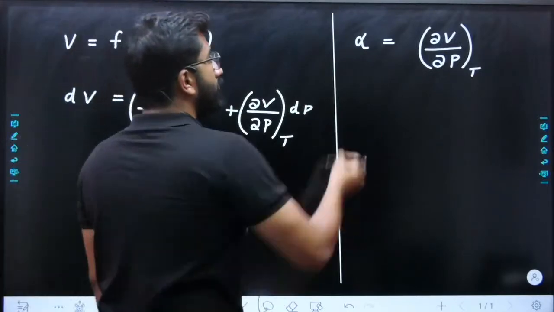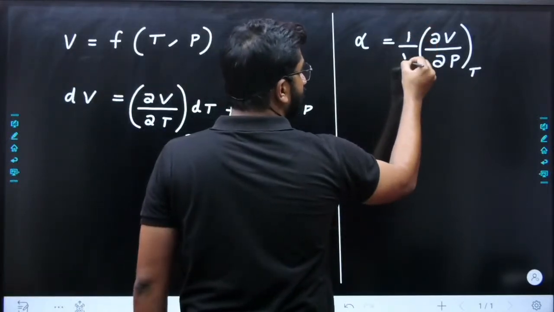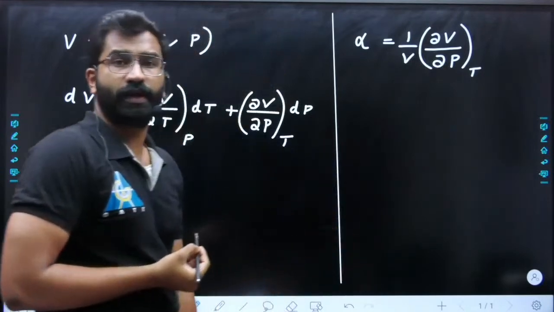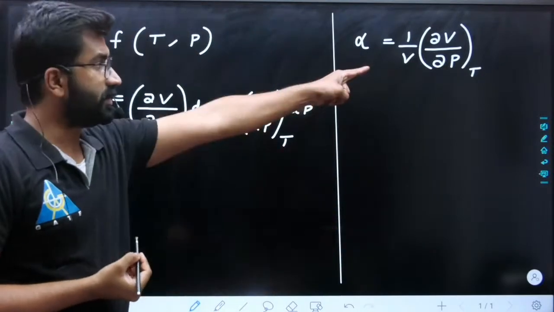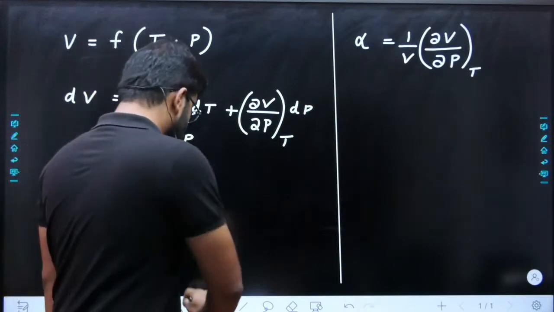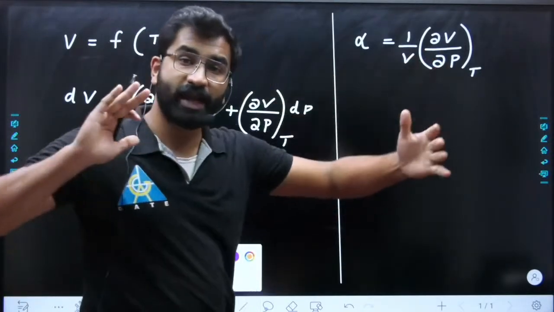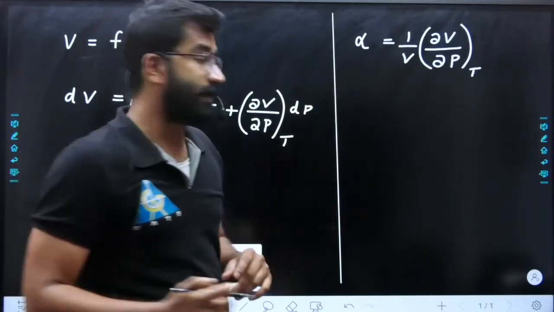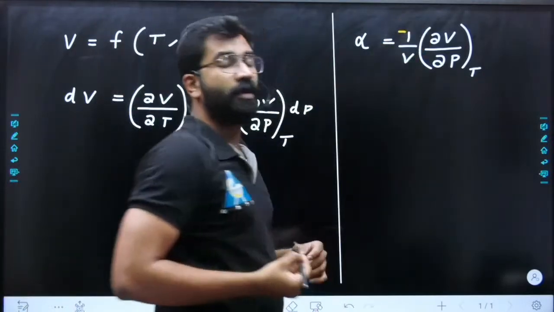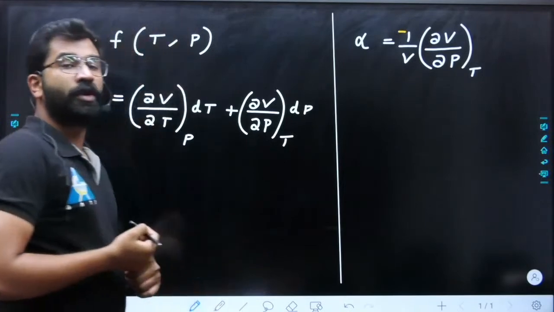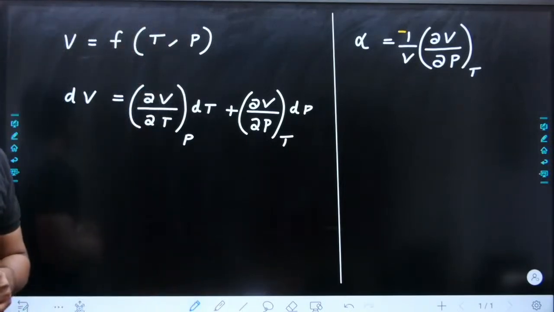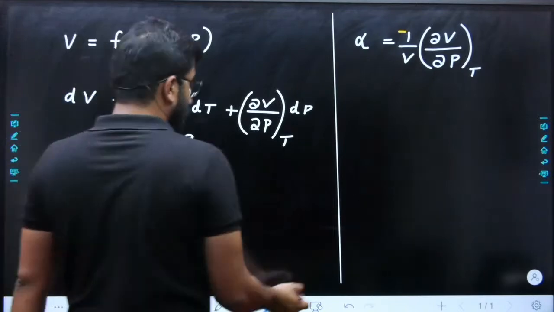Your equation will have a 1 by V, so 1 by V into dou V by dou P at constant temperature. But your equation does not end, because when pressure increases, volume is decreasing, so there should be a negative sign: minus 1 by V into dou V by dou P at constant temperature. I hope you can easily write it.